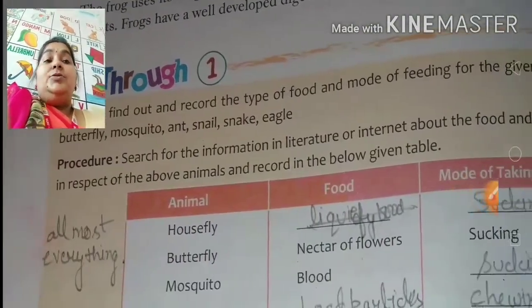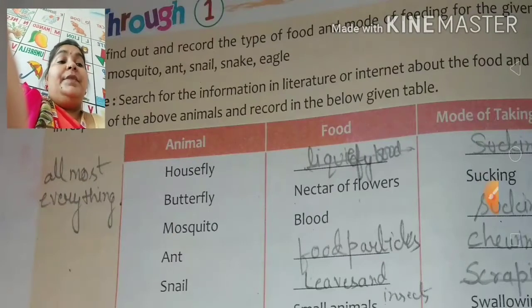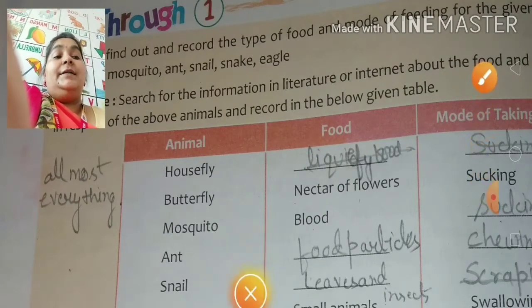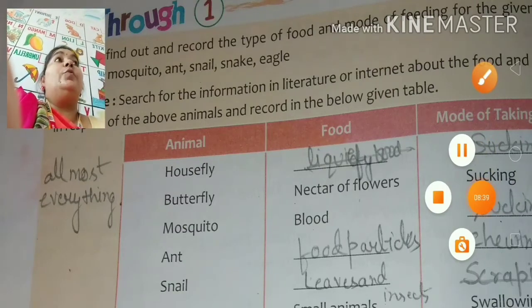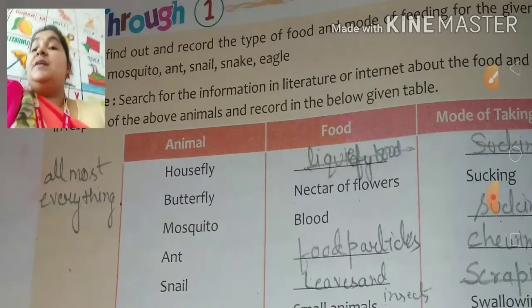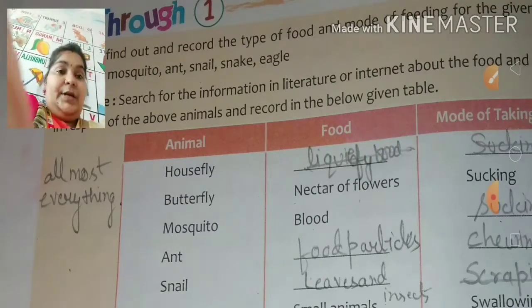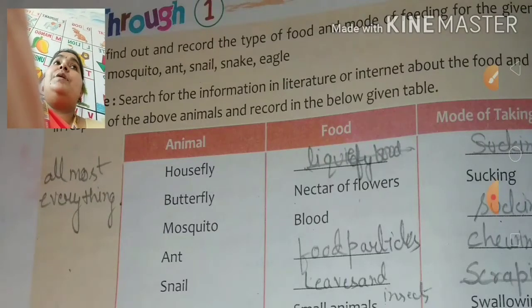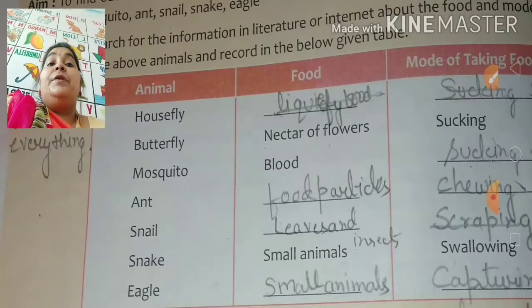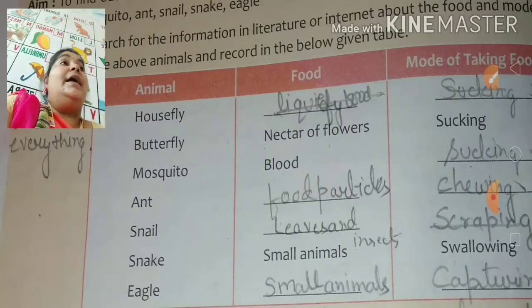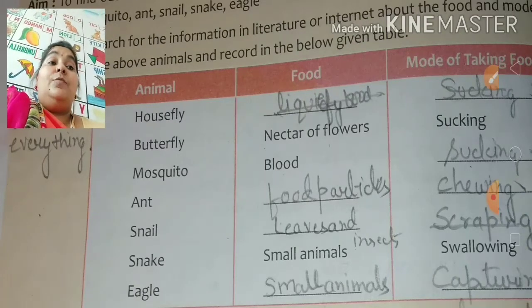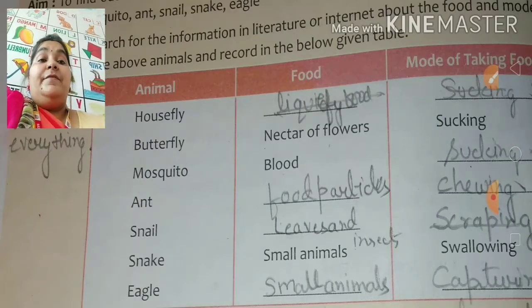Clear? So here we have read about some points of how they take in food. Now what we have to do, here is a first exercise for you all to complete. So many different kinds of animals you have seen, and they have different ways to engulf their food, and the way of taking food is also different. We have to see what types of food they take and what different modes there are.